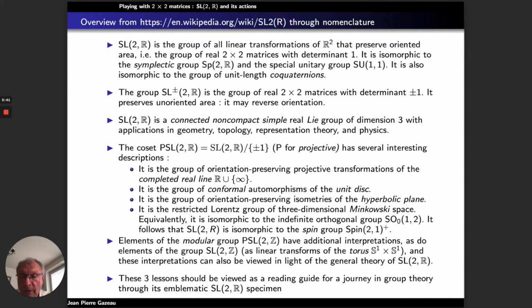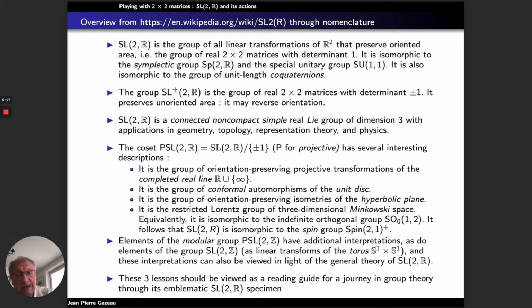It is a group of conformal automorphisms of the unit disk. It is a group of orientation preserving isometries of the hyperbolic plane. It is the restricted Lorentz group of three-dimensional Minkowski space. Equivalently, it is isomorphic to the indefinite orthogonal group SO(2,1). It follows that SL2R is isomorphic to the spin group Spin(2,1)+.